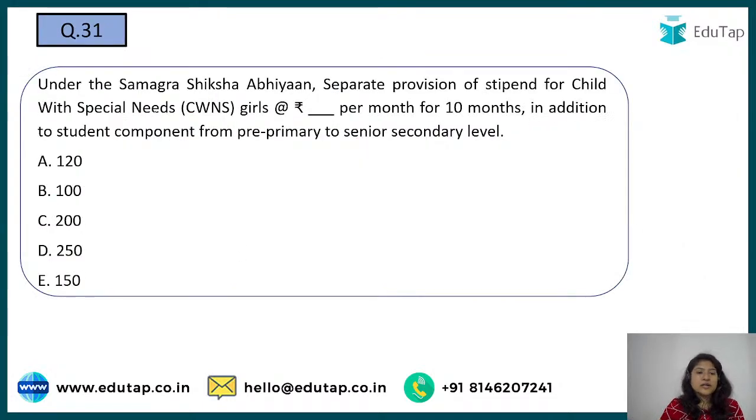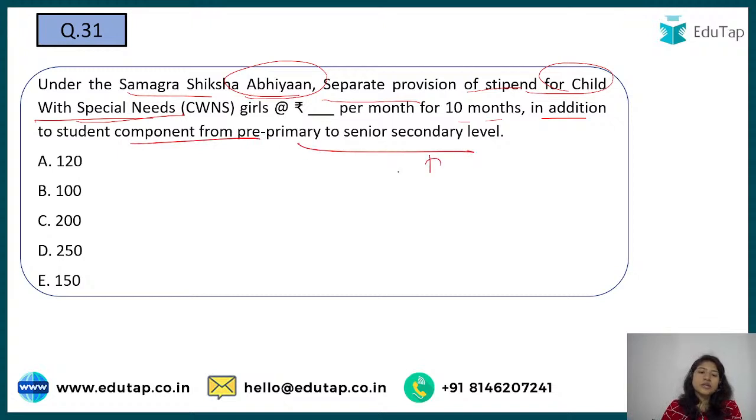Next is question number 31. Under the Samagra Shiksha Abhiyan, separate provision of stipend for child with special needs. These are children with special needs, meaning they have some disabilities. At the rate of rupees dash per month for 10 months in addition to the student component from pre to senior secondary level. So you have the options, and you have to tell what is the amount additionally given for the child with special needs.